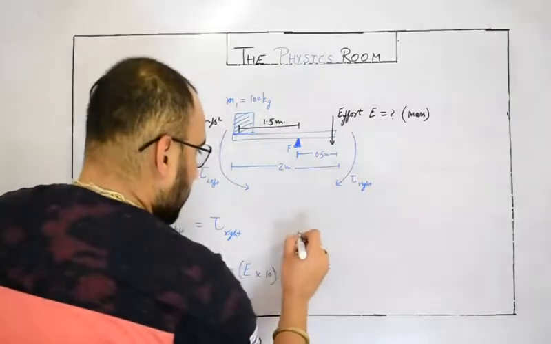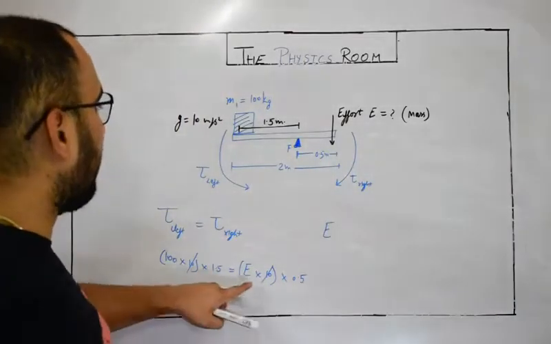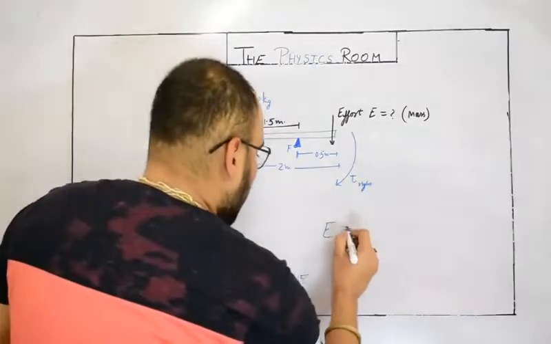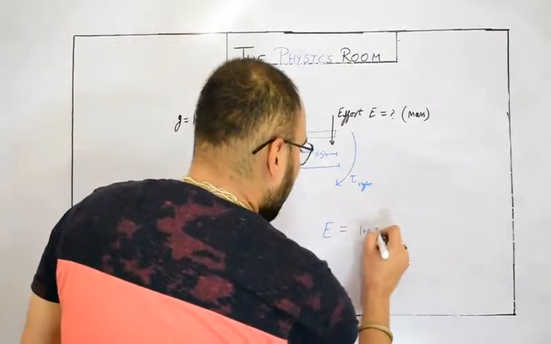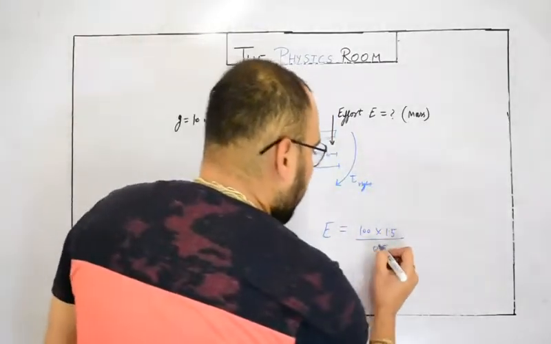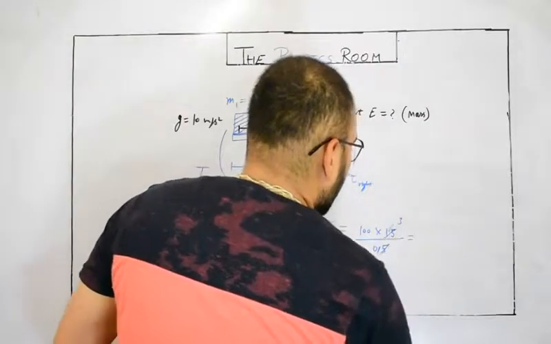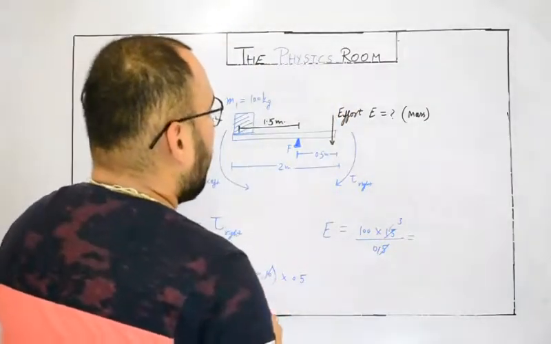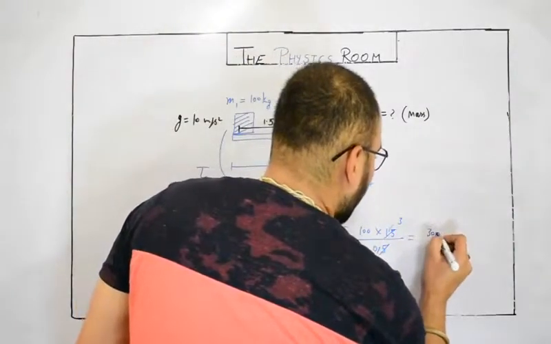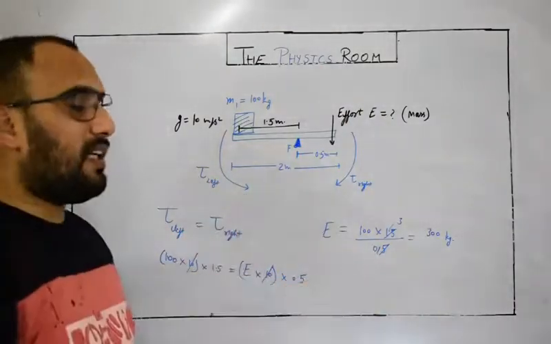So 10 and 10 will get cancelled. That's why I am telling you that you can directly take masses. So E equals 100 into 1.5 upon 0.5, or you can replace it by 3. So how much effort do we need to apply? Obviously it would be 300 kg. Okay, now let's switch the game.